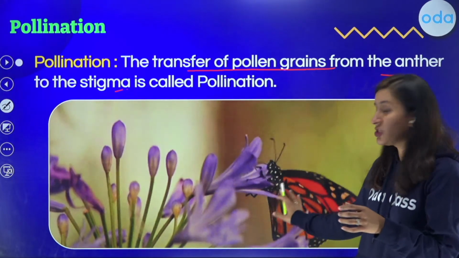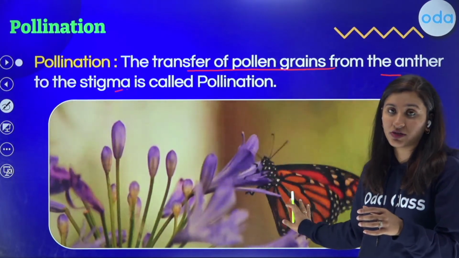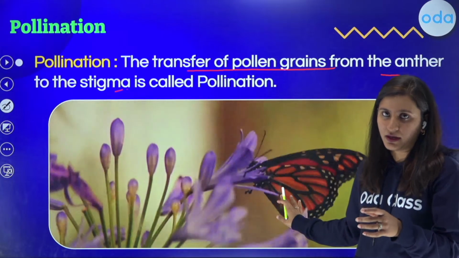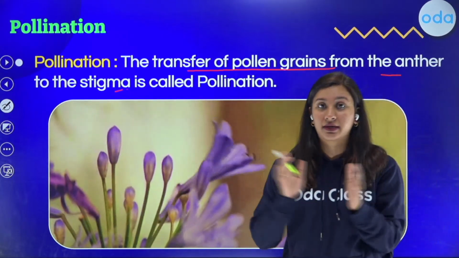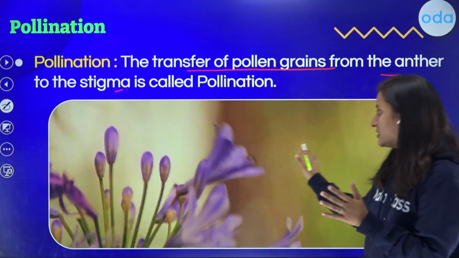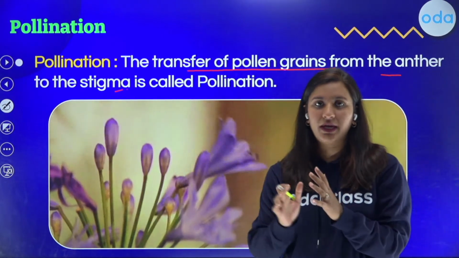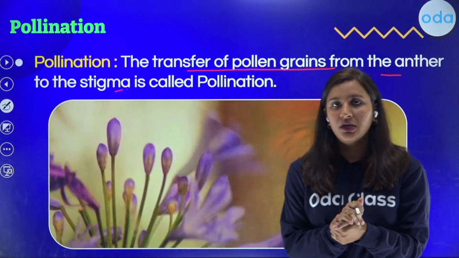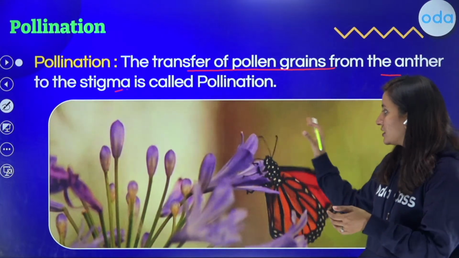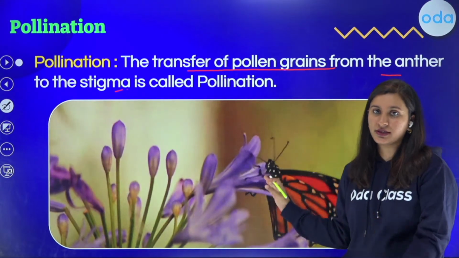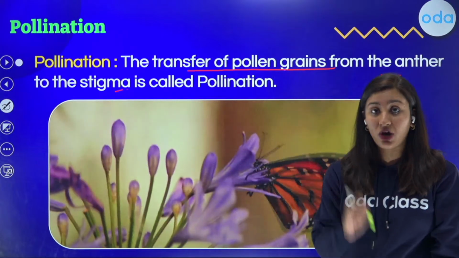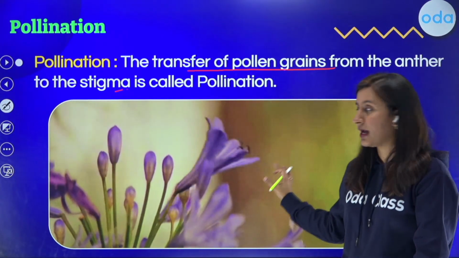You can see an agent also which helps in the process. What is this agent? This is a butterfly, and butterfly comes within the class Insecta. So an insect is helping in the process of pollination. This process is assisted by a biotic agent, which is living, and that is the butterfly.